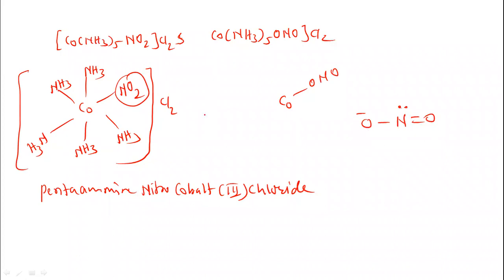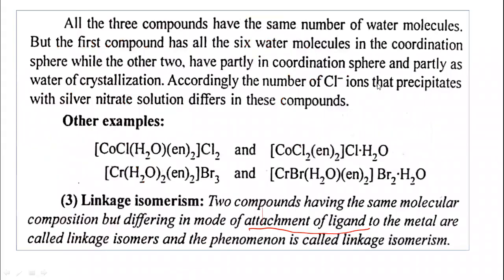If the nitrogen is bonded to the metal, then the name in the complex is nitro. And if the oxygen is linked to the metal, then the name is nitrito. Remember this. The properties of that complex are also different. So this is a nitrito complex.